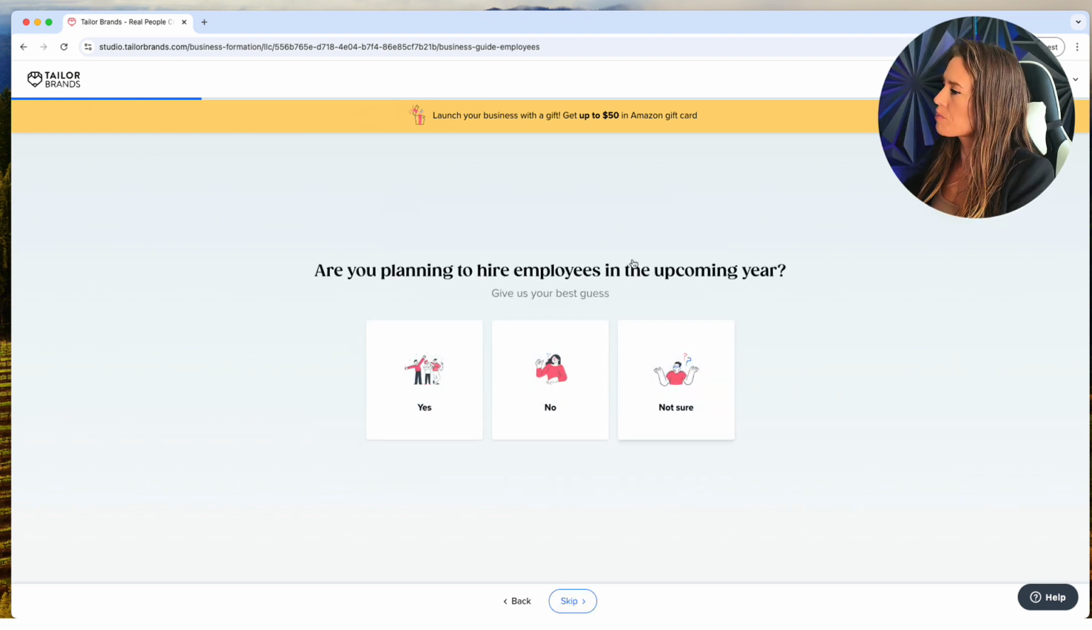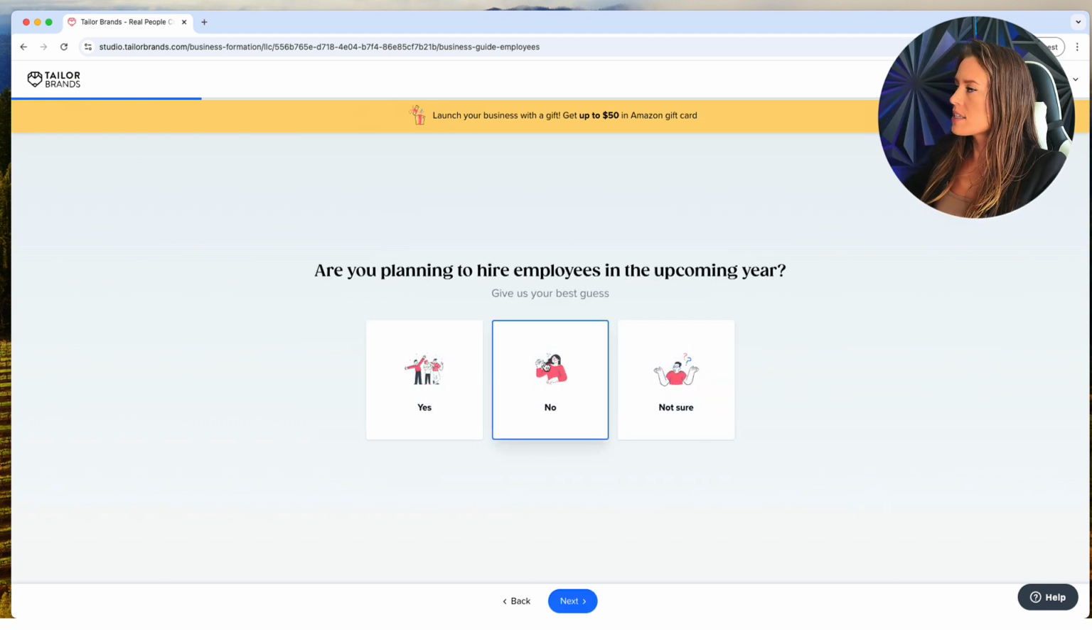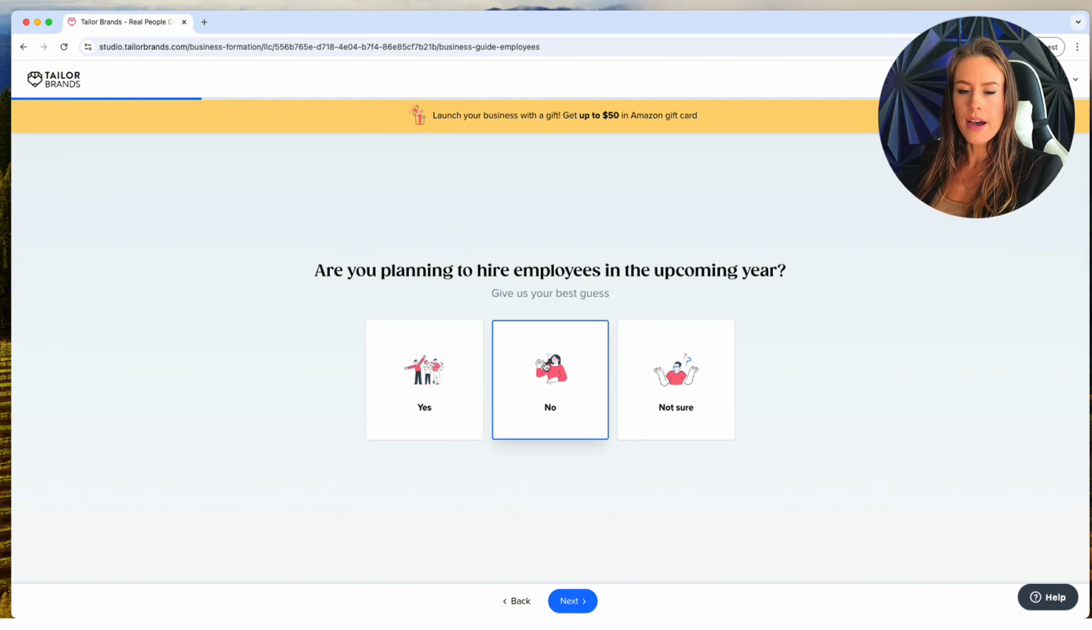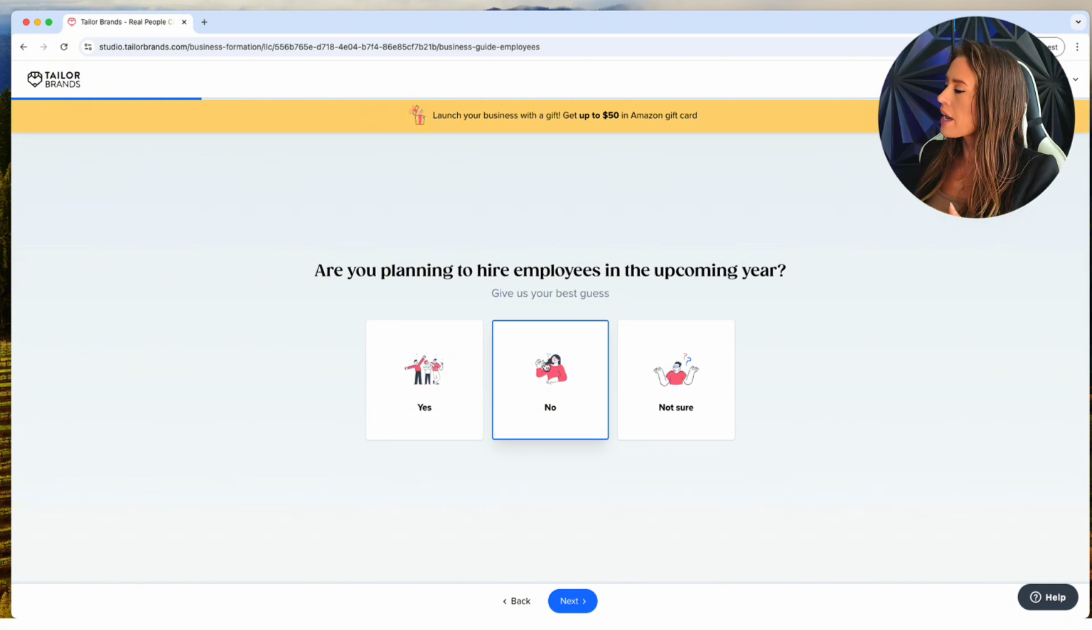And then this is asking if you're planning to hire employees. So let's say you don't have employees at this time, you file your LLC, and then you realize you do want to hire them. That's okay. It's not going to affect your LLC at all, so just select the one where you're at this moment.